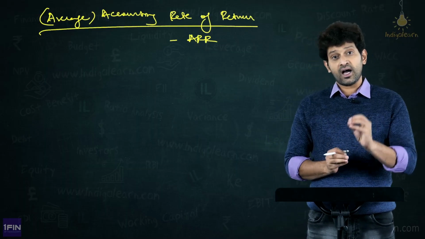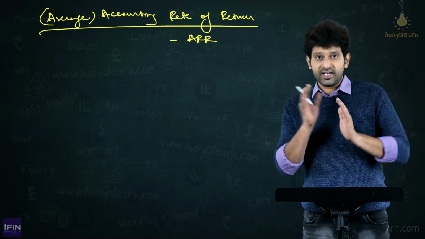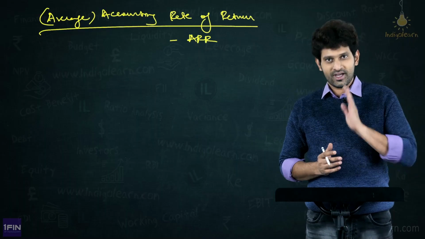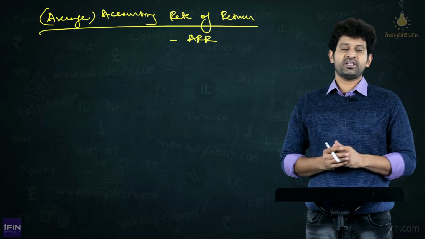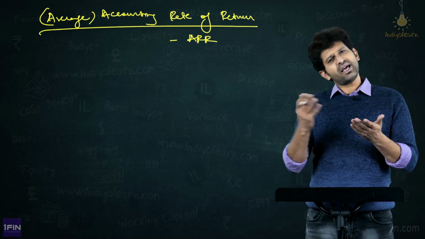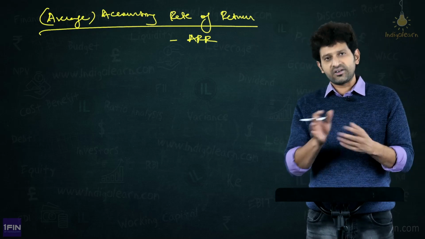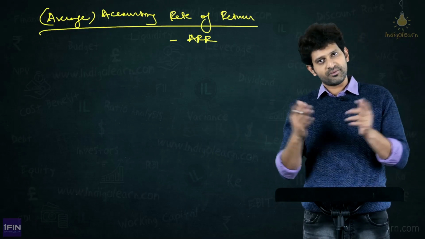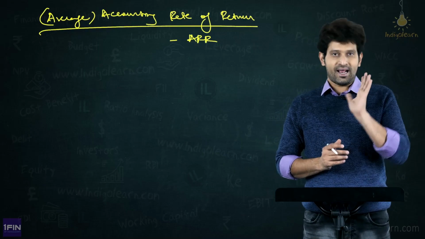Alright, so what is ARR, accounting rate of return? When we say accounting rate of return, rate of what? Return. What is our accounting return? Nothing but our profit. Not simply profit, it is average profit. Therefore, if the tenure of the project is 4 years or 5 years, we will take the average of all the years. One year it may be 90,000, one year it may be 1,20,000, one year it may be 60,000, whatever it is. If it is for 4 years, we will add all of them and divide by 4. For 5 years, add all of them and divide by 5. Therefore, we will consider the average profit per annum.